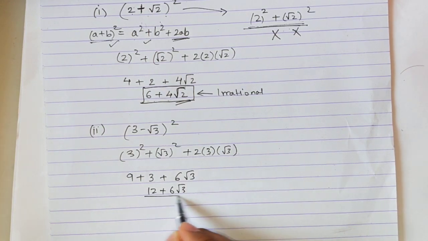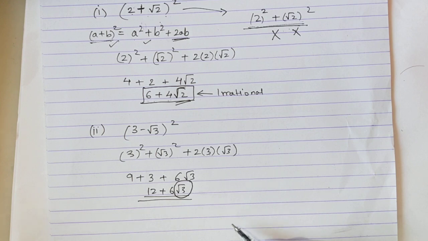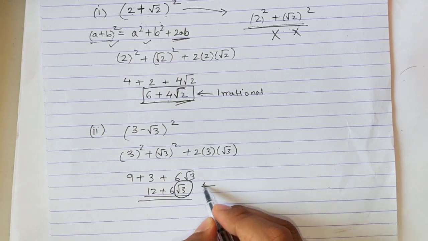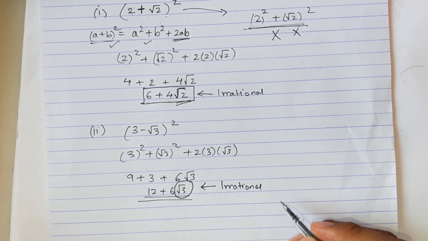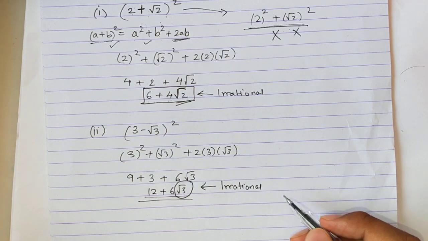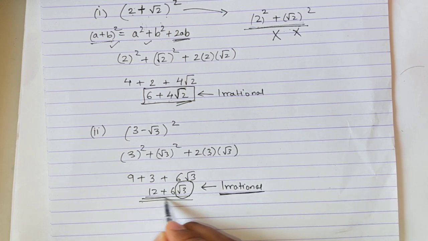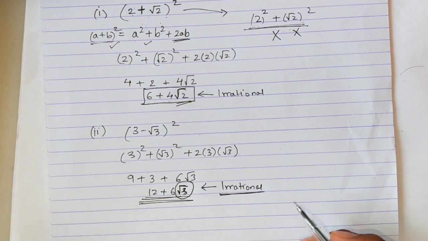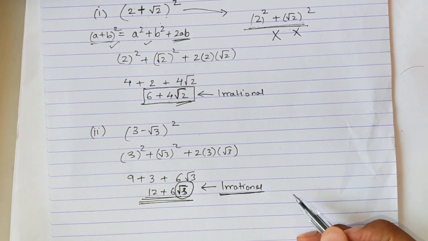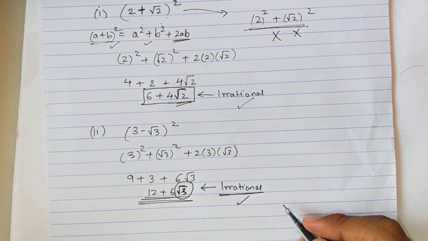This is my answer. Now in the answer I have this root 3 here. This root 3 is an irrational number, because of which this entire answer will become irrational. Understood? This entire answer becomes irrational because I have this root 3 component here. So we had to identify whether the numbers are rational or not. So first also we got irrational and second also irrational.